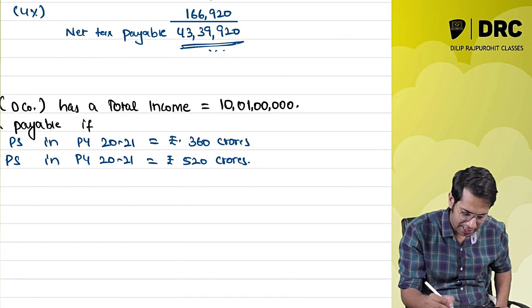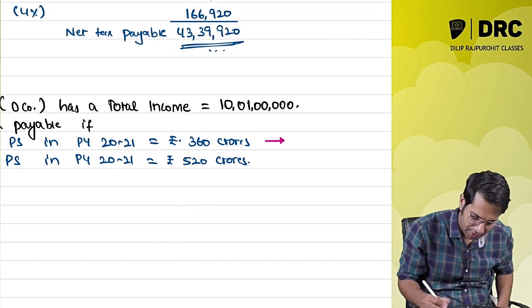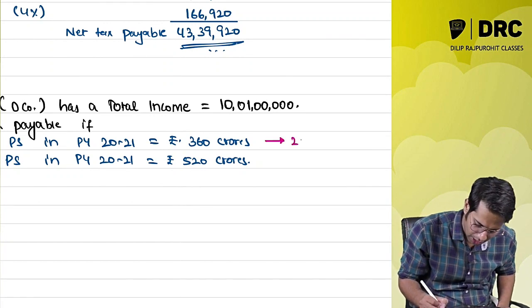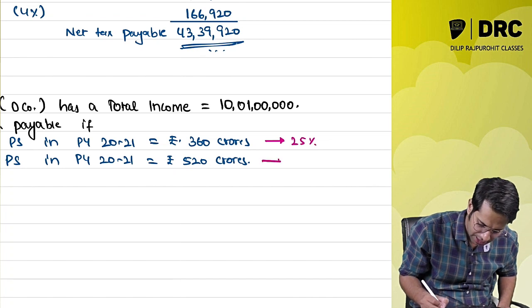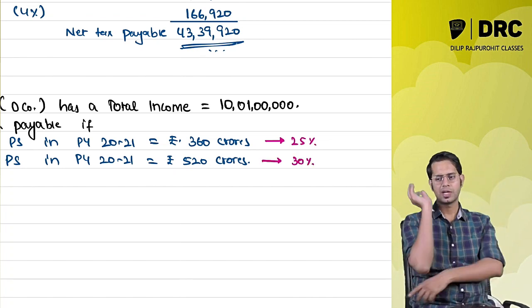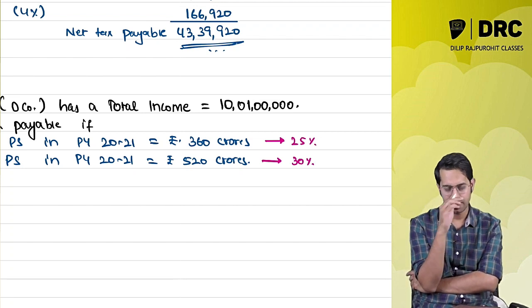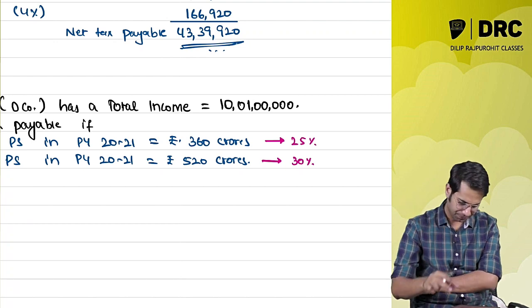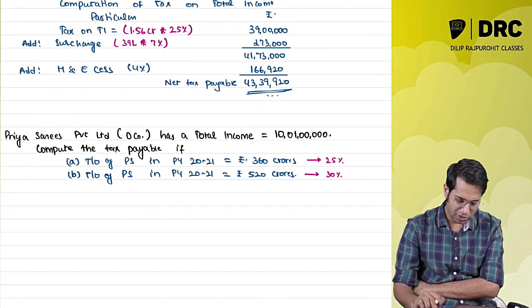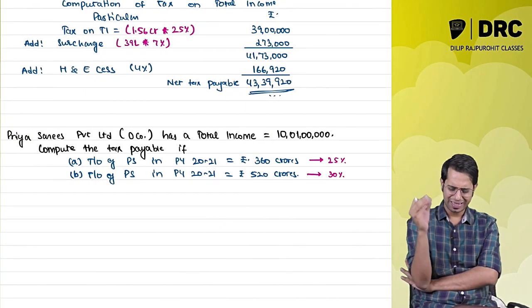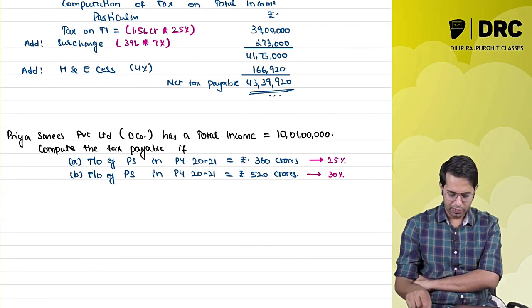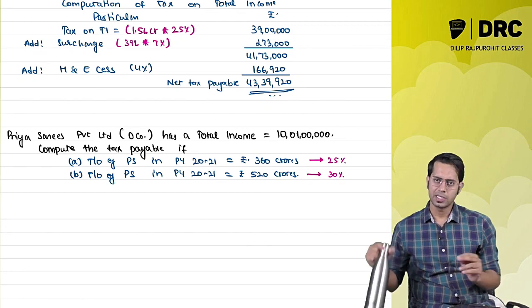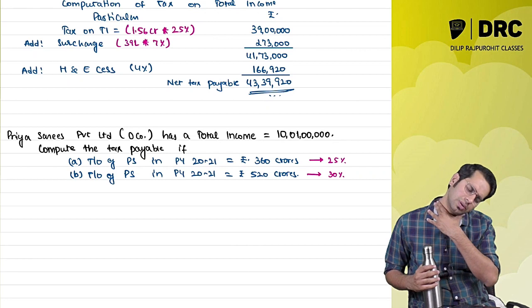Now please note, I'll write the tax rate for you. For case 1, the tax rate will be 25%, and for case 2, the tax rate will be 30%. Now, I request you to please pause the video and try the answer yourself. This will help you build the concept.